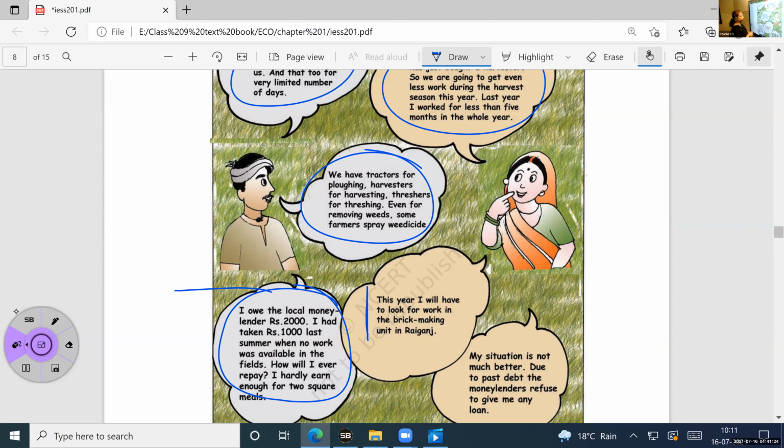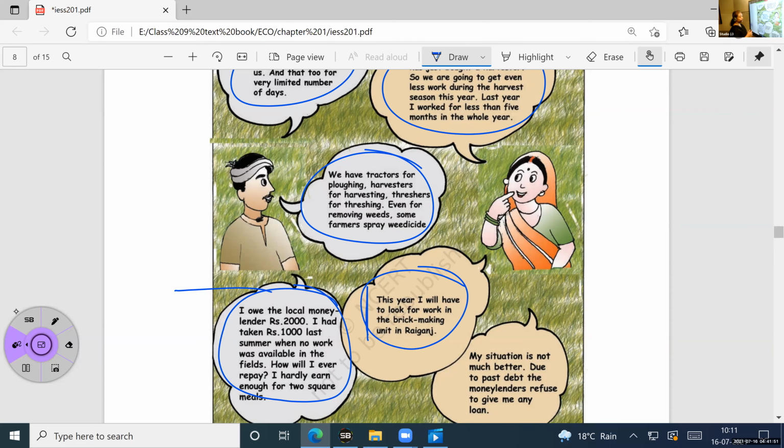Mishal, can you read? Yes, ma'am. This year I will have to look for work in the brick making unit in Raiganj. So she is telling that because last year she was not getting a job, this year she is planning to go somewhere. There is a brick making unit, so there I will go and work. Then only she can earn some amount of money.